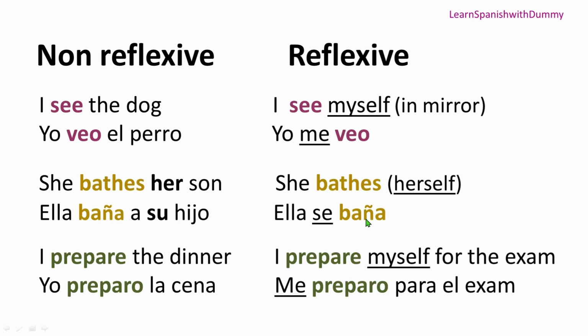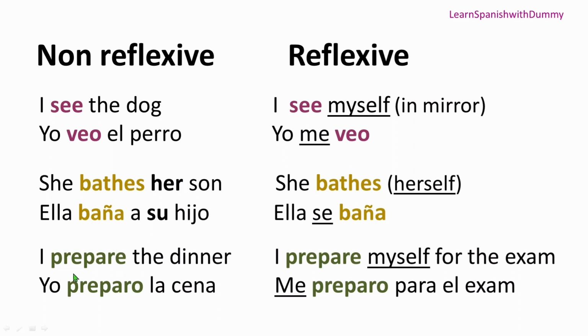Okay, she bathes. Perfect. Again, if we compare here, she's doing an action on her son, right? So we don't need to put the reflexive pronoun. She bathes her son. Ella baña a su hijo. But here, she bathes. And to whom she's bathing? She's bathing herself, right? So we need to put reflexive, showing that she's doing this action on herself. Ella se baña. Okay? Perfect.